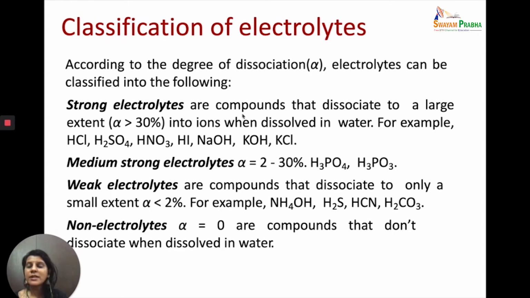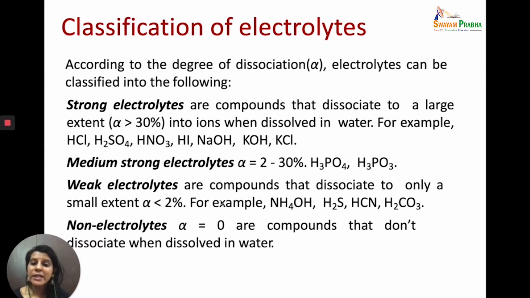So these are called strong electrolytes, which are dissociated to a very, very large extent, or ionized to a very, very large extent. Then there are certain substances which are between medium to strong electrolytes, which are dissociated between 2 to 30%. For example, phosphoric acid, phosphorus acid. So these are electrolytes, true, but not as strong as the previous one.